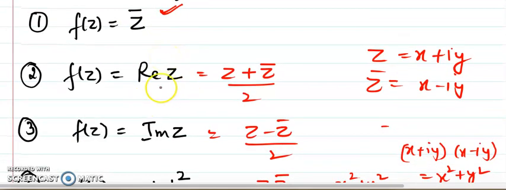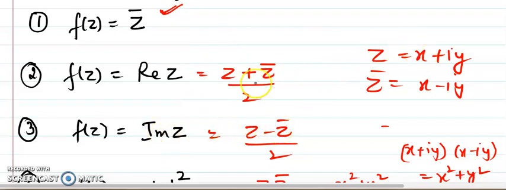Now we have real z. You have seen that we also discussed this question, and this is also nowhere analytic. And remember, real z can also be expressed in z bar. How? Because when you add z and z bar, it will give you double, so x is actually half of z plus z bar. Similarly, imaginary z can also be written in z bar.